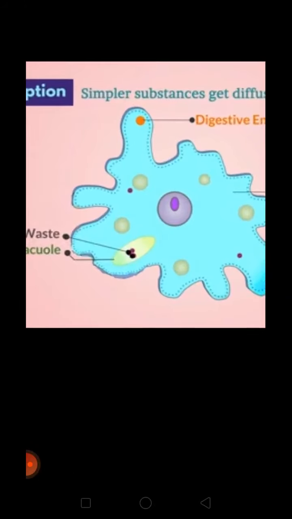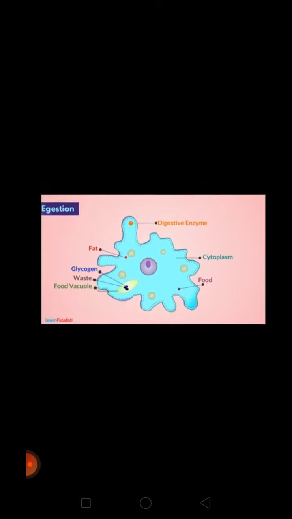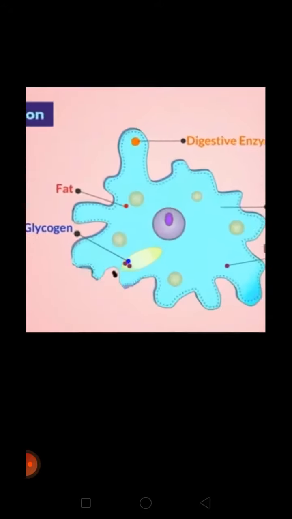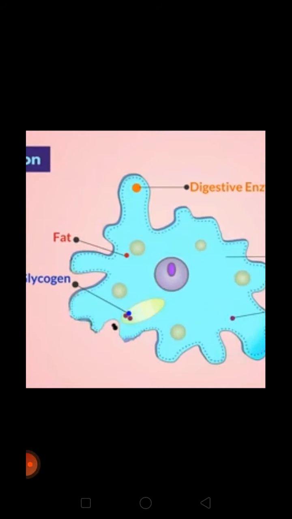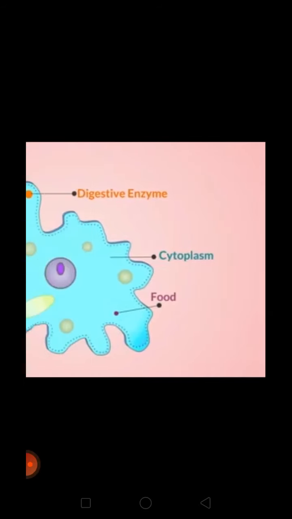Next, after that, the digested food will be absorbed, and this food is used for energy production, for maintenance, for multiplication, and for growth. This is called assimilation, and then the rest of the part which is not digested will be egested out from the body of amoeba. See over here, this food vacuole is now going to come in contact with the outer cell membrane, the outer layer, and then it will be egested out.